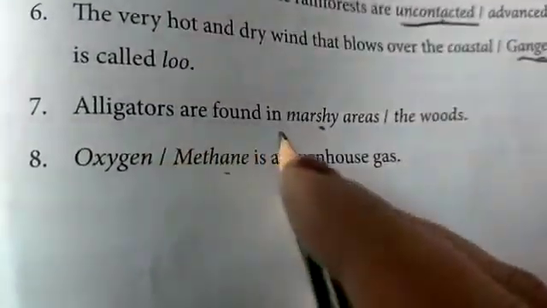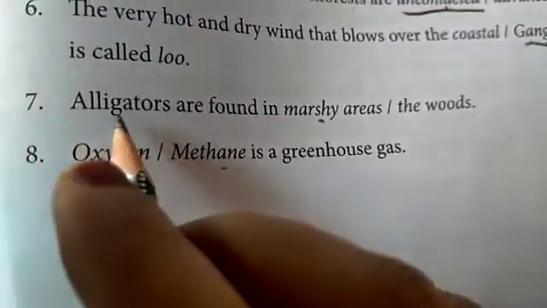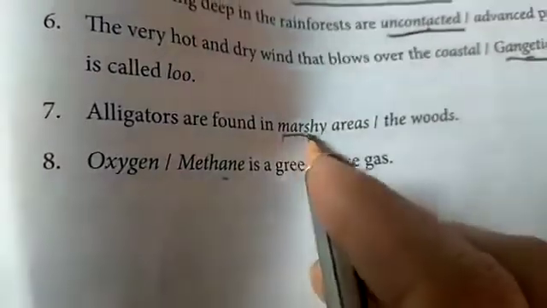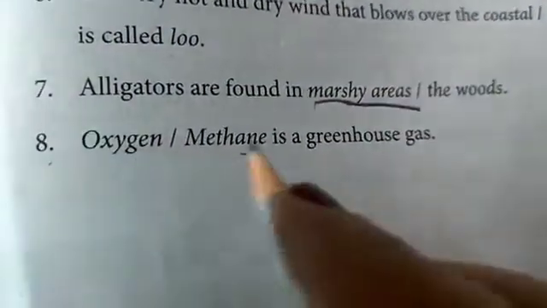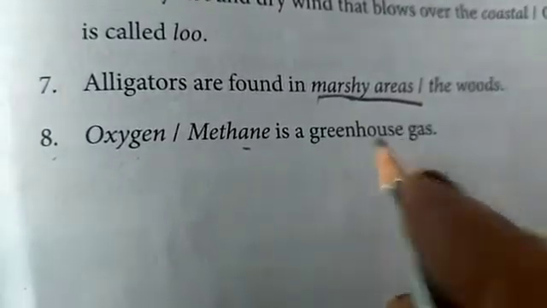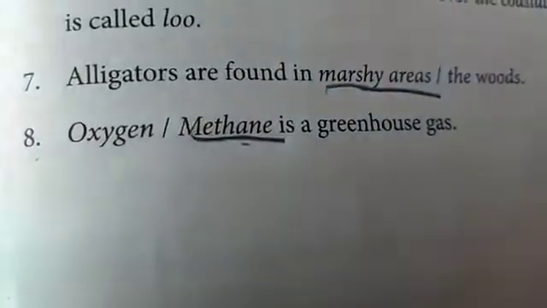Alligators are found in marshy areas or the woods. Correct is marshy areas. Eighth one. Oxygen or methane is a greenhouse gas. Correct is methane.